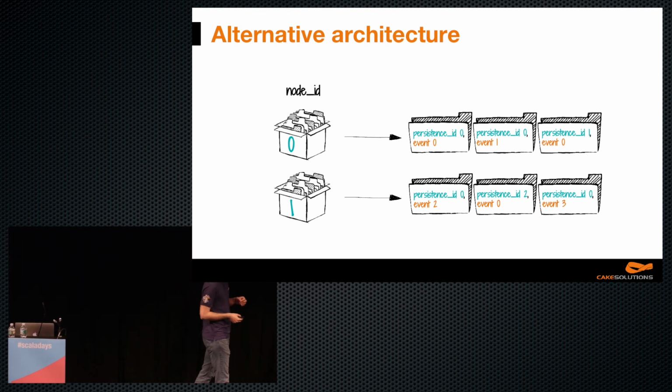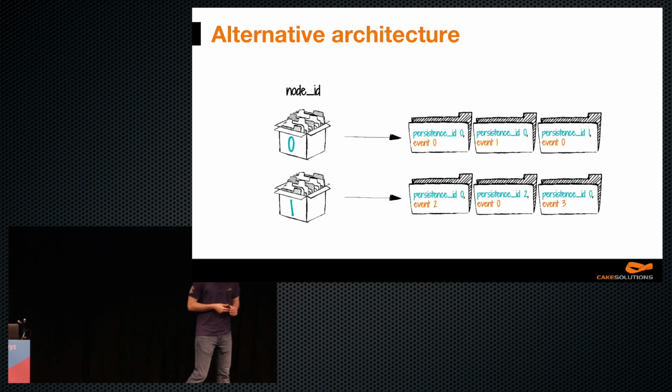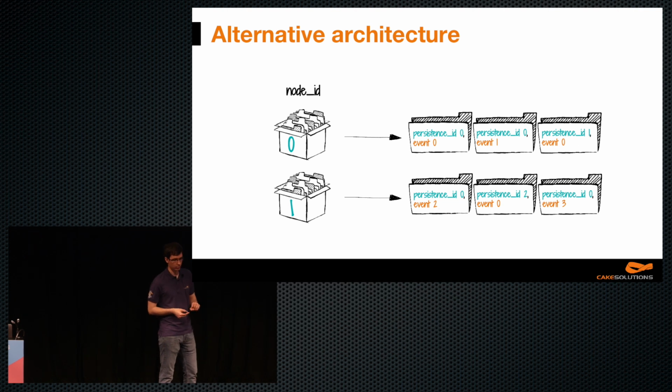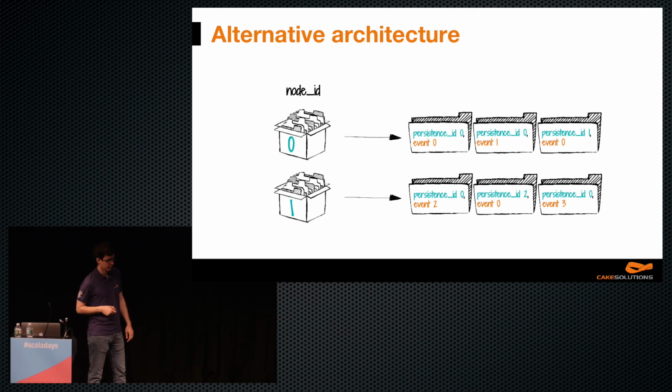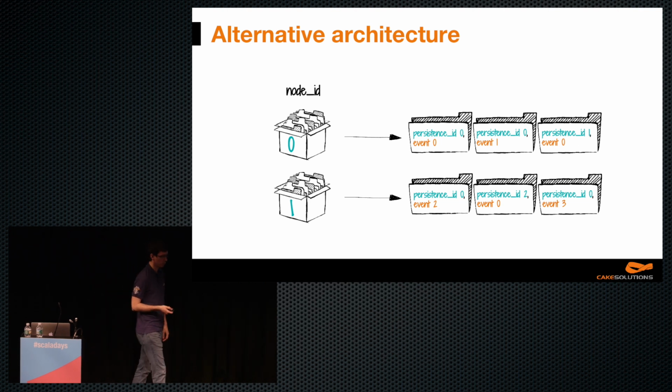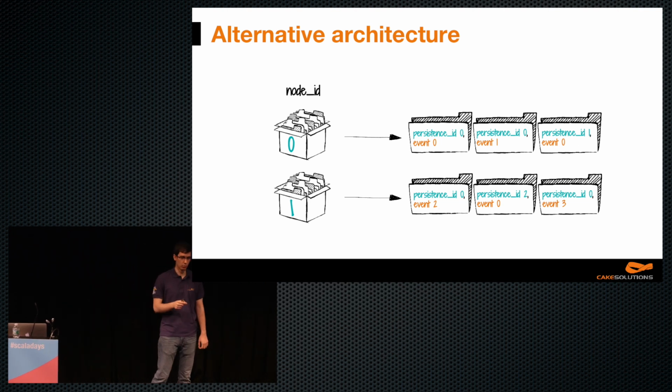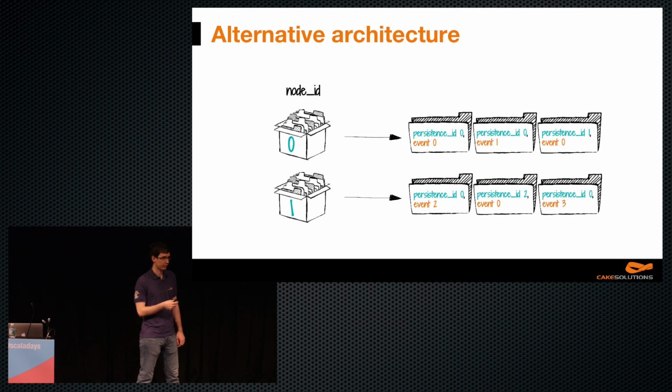So when an actor writes a message on a node, it will immediately write it to a physical partition on the same machine. Each of those physical partitions can have events for multiple actors, and because an actor can move between nodes, actors' events can live in multiple partitions.